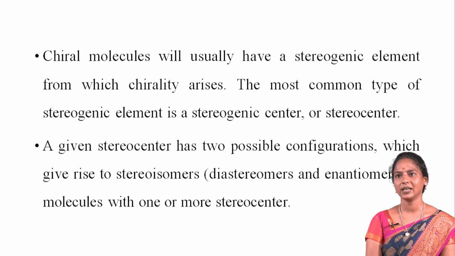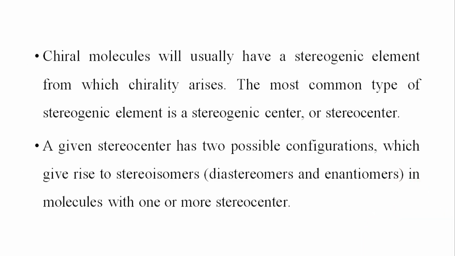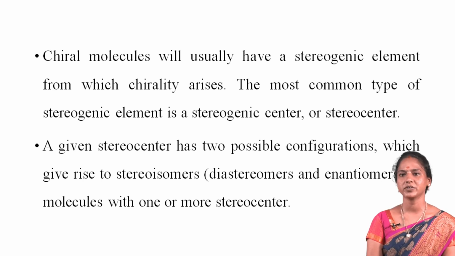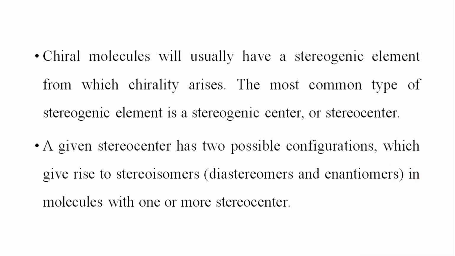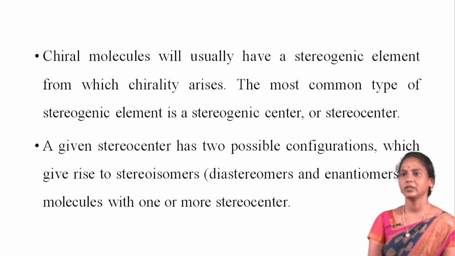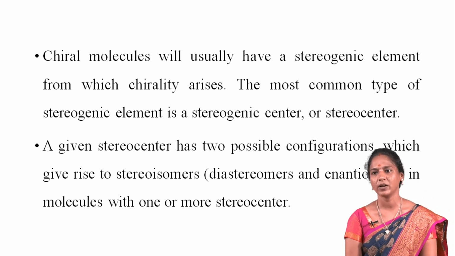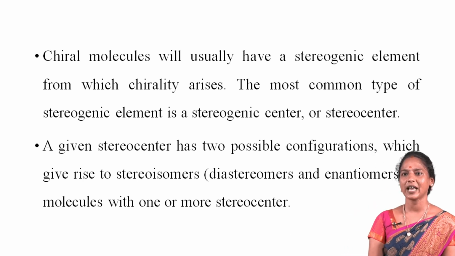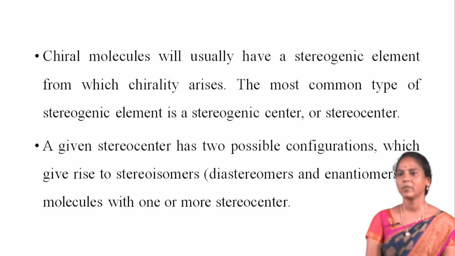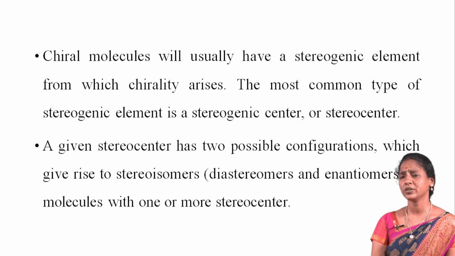Chiral molecules will usually have a stereogenic element from which chirality arises, and the most common type of stereogenic element is a stereogenic center or stereocenter. In the case of organic compounds, a stereocenter most frequently takes the form of a carbon atom with four distinct groups attached to it in a tetrahedral geometry. A given stereocenter has two possible configurations, which give rise to stereoisomerism, diastereomers and enantiomers, in molecules with one or more stereocenters.